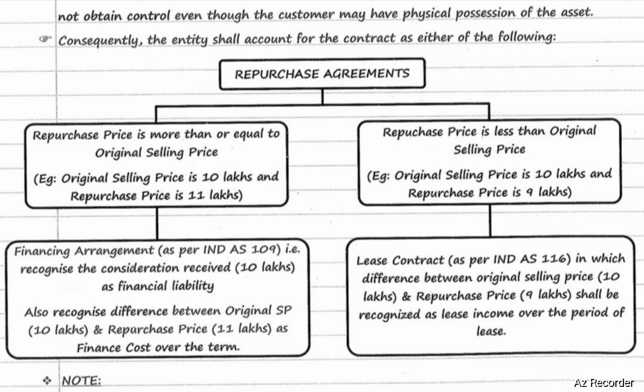If repurchase price is less than original selling price, here repurchase price is 9 lakhs and original selling price is 10 lakhs, it will be considered as lease contract as per Ind AS 116, in which the difference between original selling price 10 lakhs and repurchase price 9 lakhs shall be recognized as lease income over a period of lease.